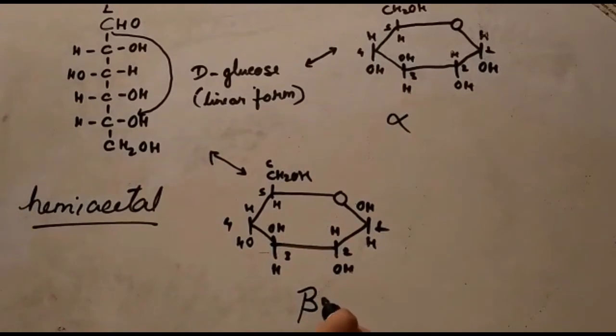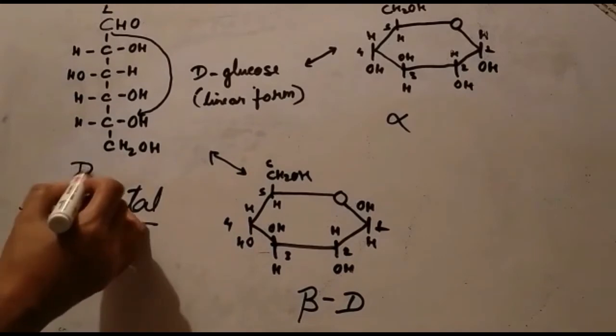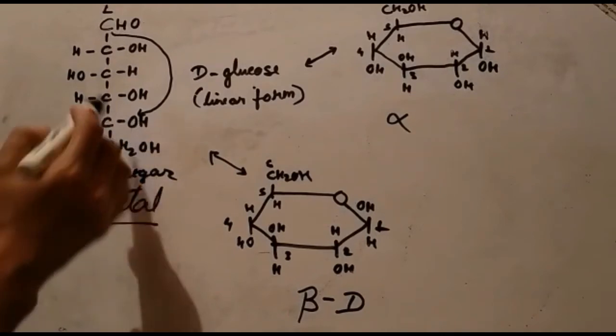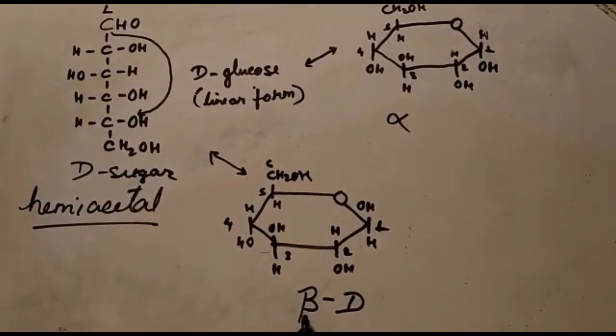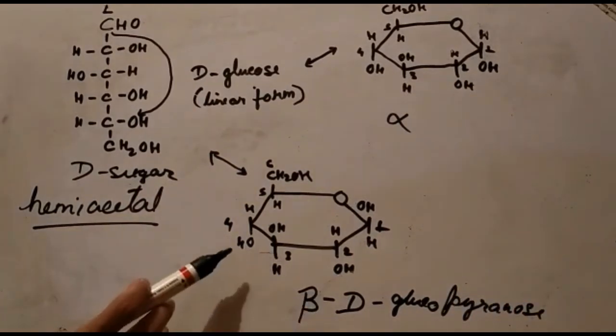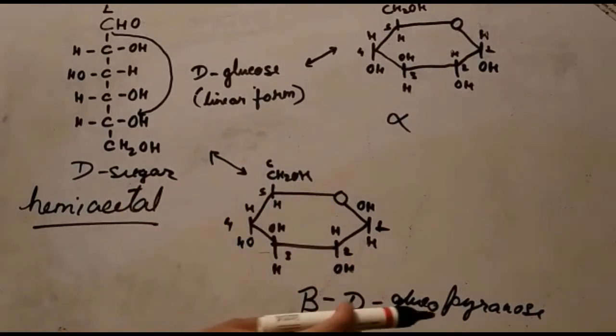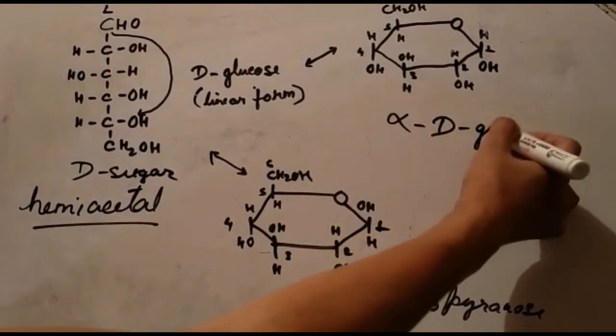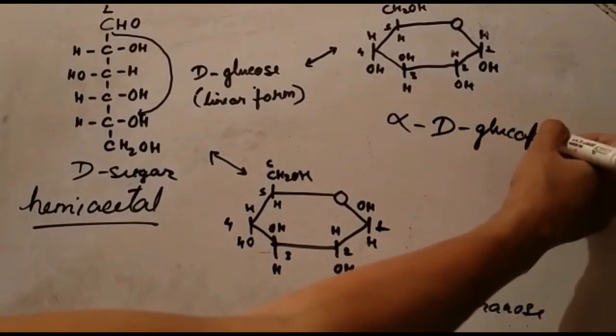Since it is a D sugar, because we have the OH group on the right, this can be named as beta-D-glucopyranose. Because it forms the 6-membered ring, it is referred to as glucopyranose, whereas this one is referred to as alpha-D-glucopyranose.